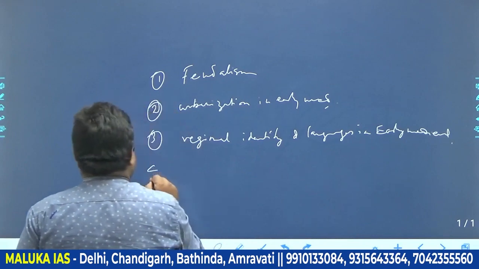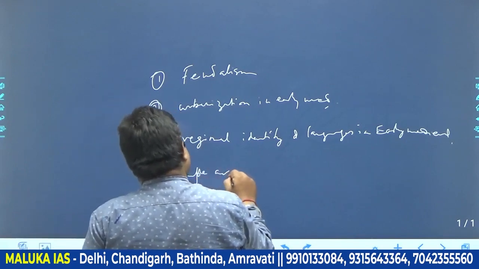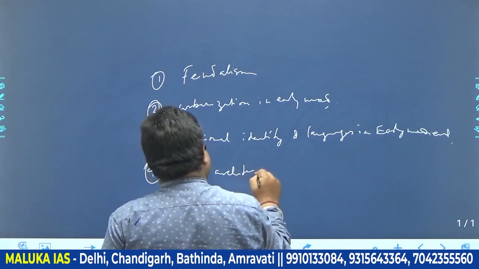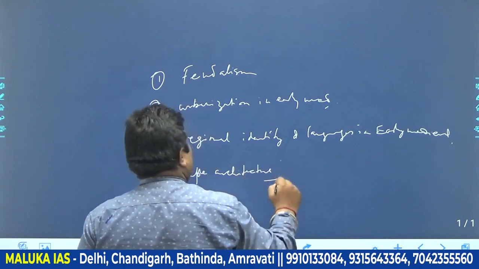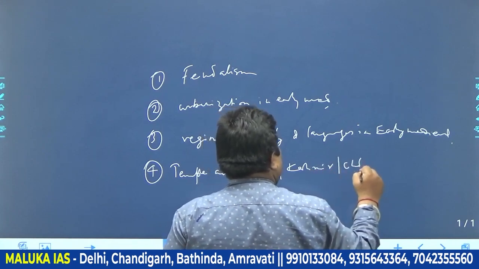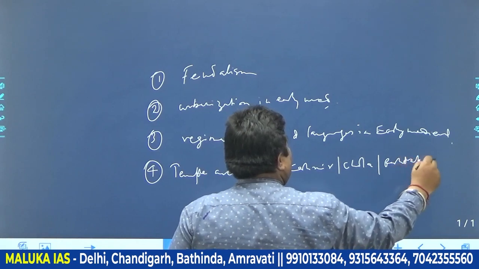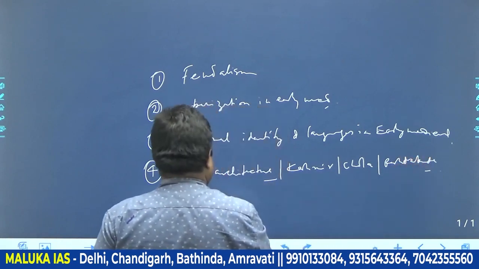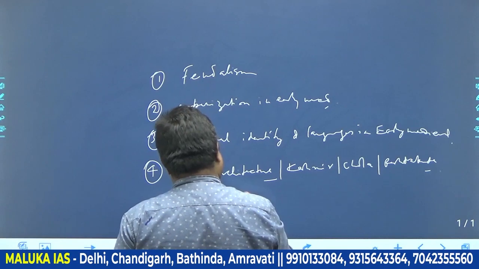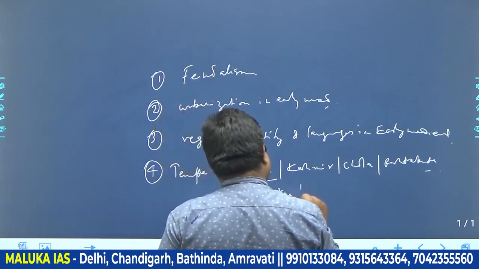Fourth, we have seen temple architecture of the entire early medieval period, including Kashmir, Chola, Rashtrakuta, Vatapi Chalukya, Kalyani Chalukya, etc.